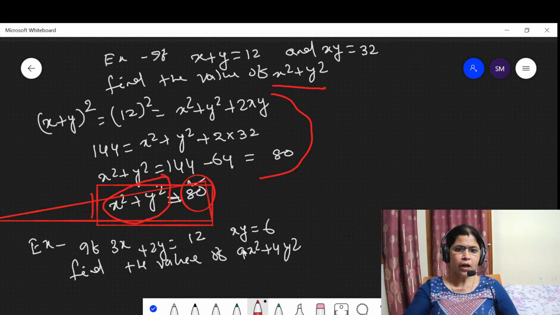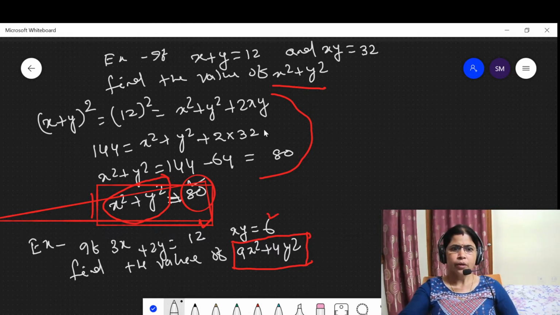Here the data is given this and this. We have to find out the value of this. Then let us solve.